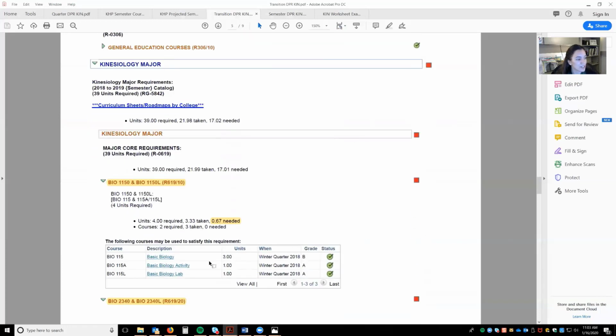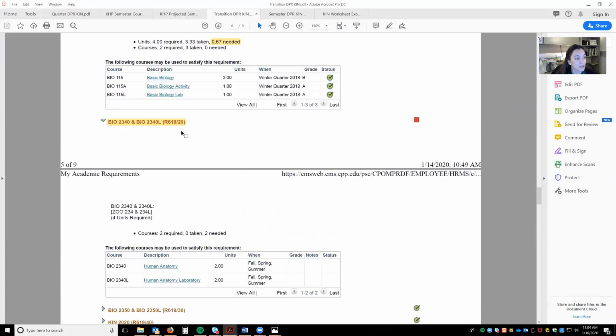So as you can see, this student took Bio 115 on quarters. They are getting credit for Bio 1150 and 1150 lab. Again, this 0.67 will be fixed when they go to Graduate U. The student does not need to take any other classes to fulfill this bio area. Bio 2340, lecture and lab still need to be completed.